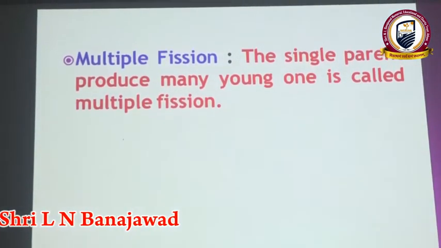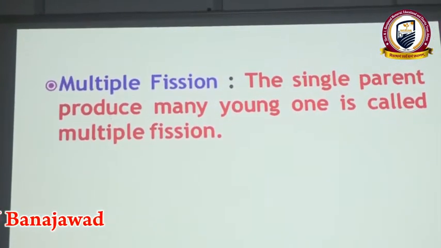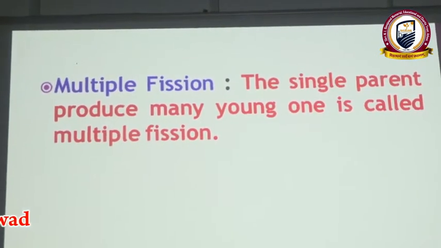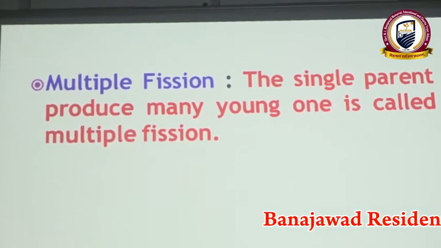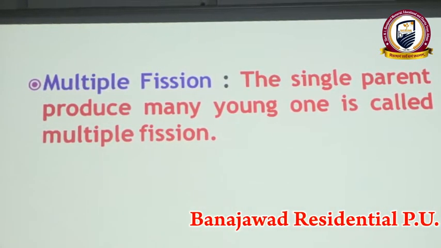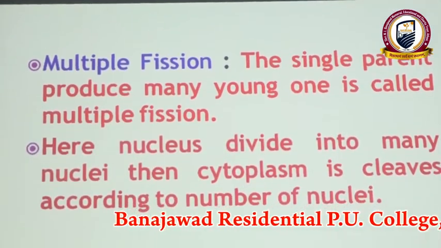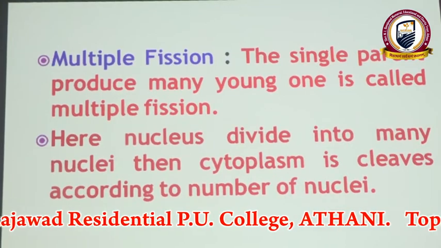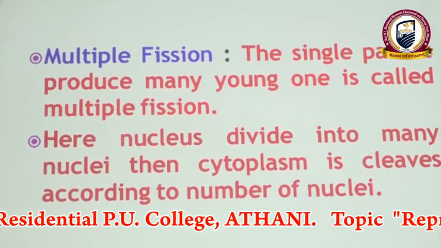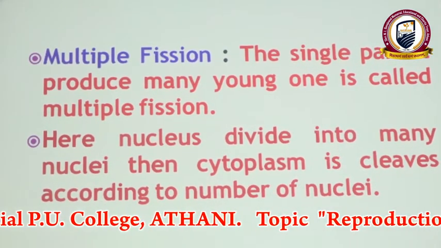Then another mode of reproduction is multiple fission, where a single parental cell has the ability to produce many young daughter cells, or young ones, that itself we call multiple fission. Here the nucleus divides first into many nuclei, then cytoplasmic division takes place.